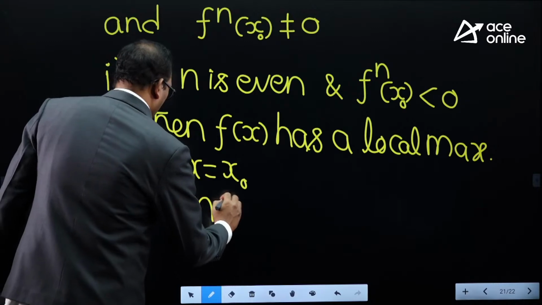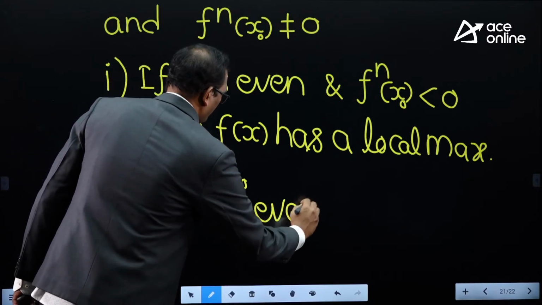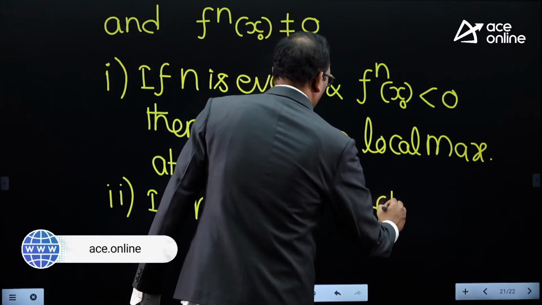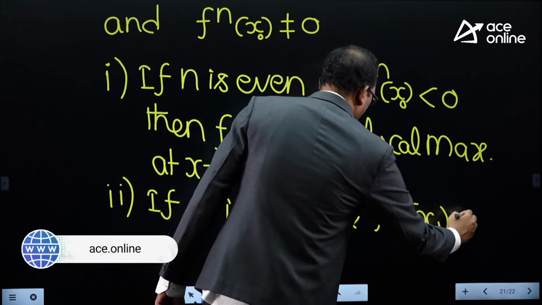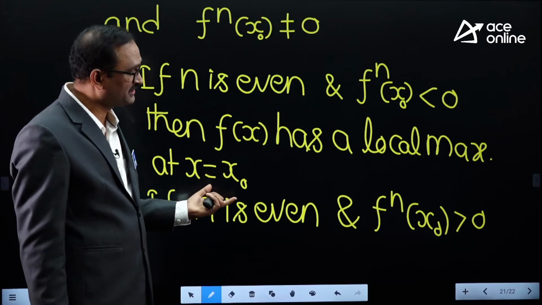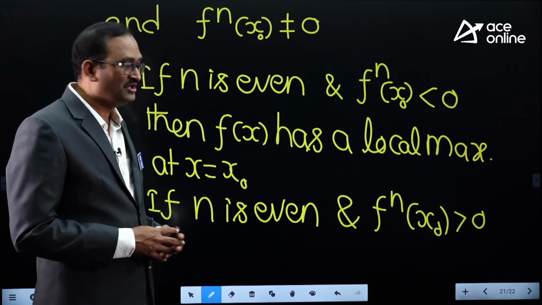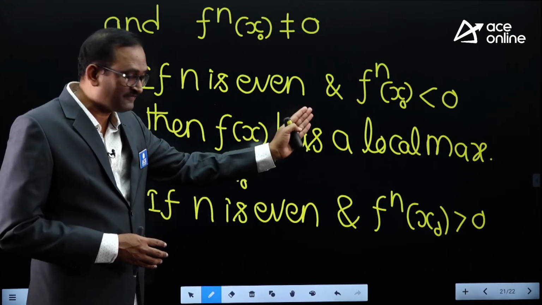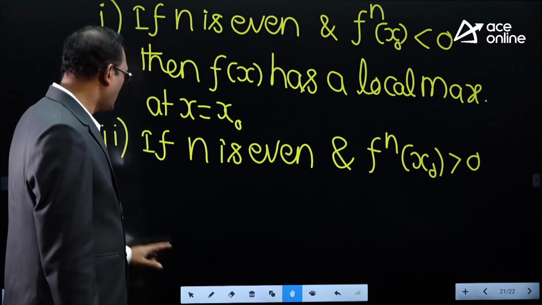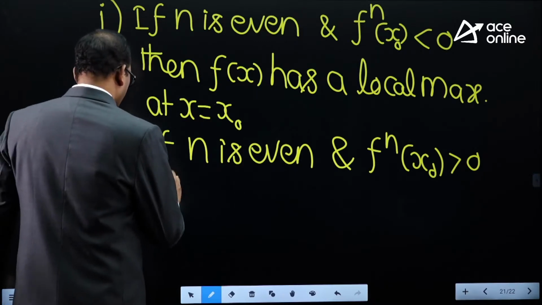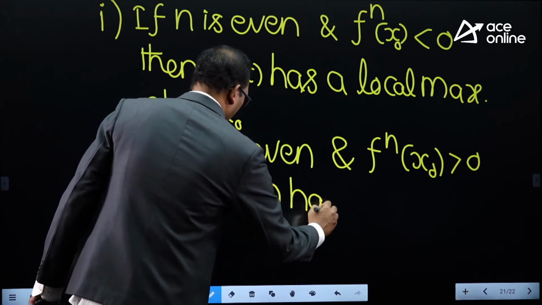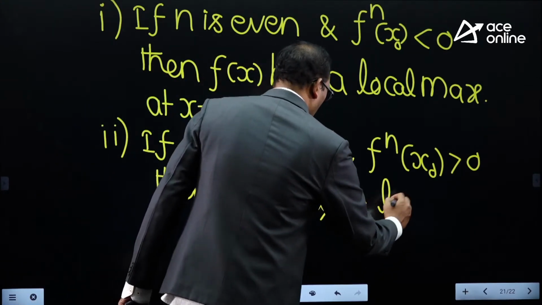Similarly, if n is even and f power n of x naught is greater than 0. N is an even number and the nth derivative of f of x at x naught is greater than 0. First even number is 2. If n is 2, f power 2 means f double dash of x naught greater than 0, then f of x has a local minimum at x naught.